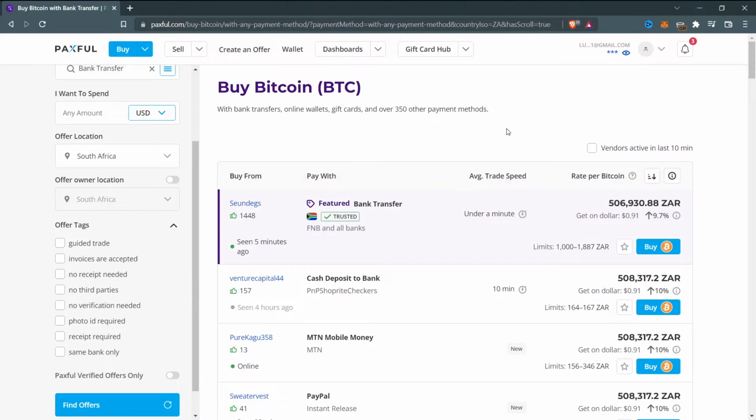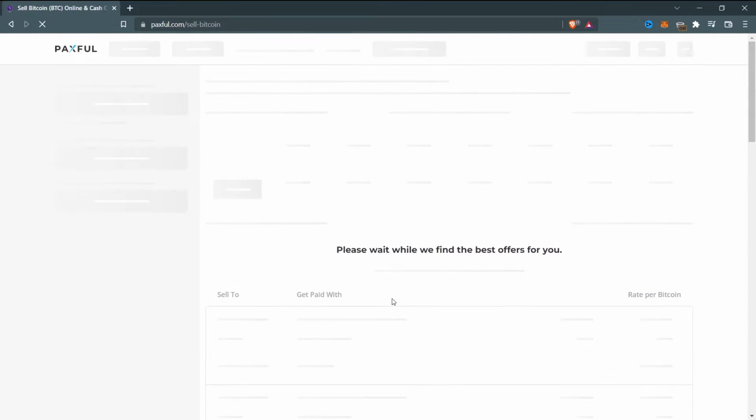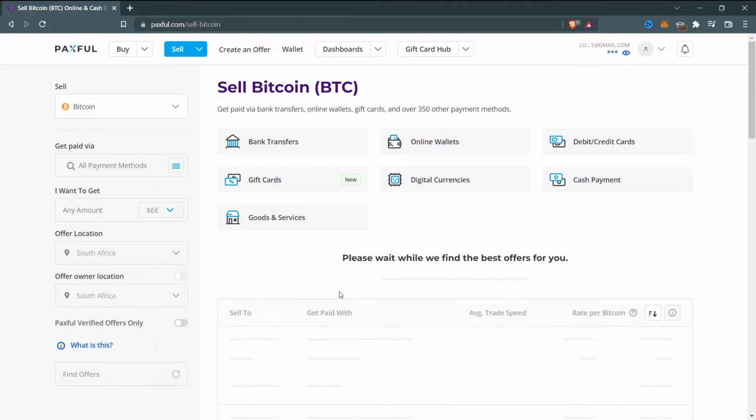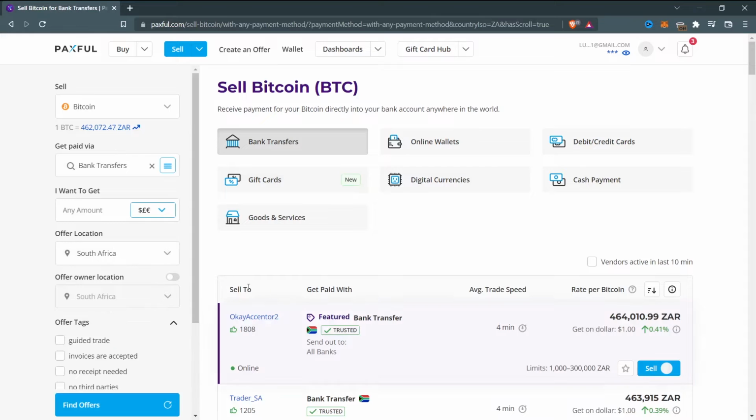The reason I'm saying that arbitrage is a big deal right now is because many people don't have access to Bitcoin at the moment because of restrictions in their countries. So let's say I want to sell my Bitcoin to someone who is living in Nigeria. I'm going to click sell right here, and it's going to load up, and I'm going to click bank transfer and choose the country where I want to sell it.